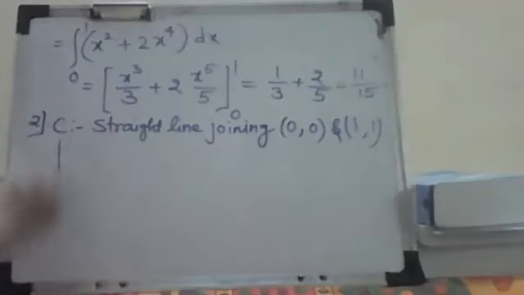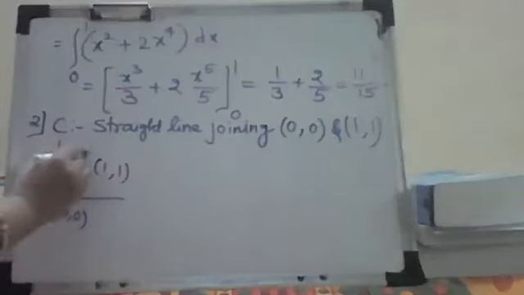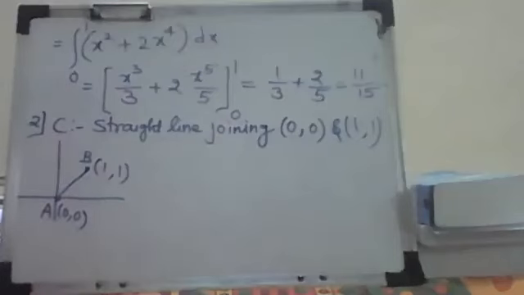So I just draw a diagram for this. I have the two points, one is 0, 0 and this is your 1, 1. This I call B. This is a straight line joining these points. Now say this line is y equal to x, as you can see immediately. But every time it is not that easy to find the equation. Here I can locate it immediately. But I can use a different way for solving the same thing. I can put here y equal to x, that is one approach.